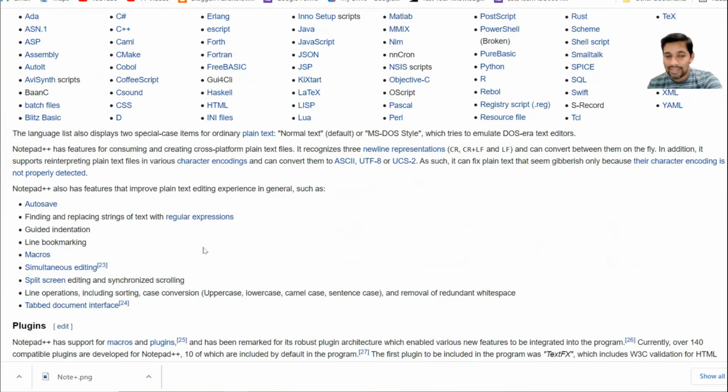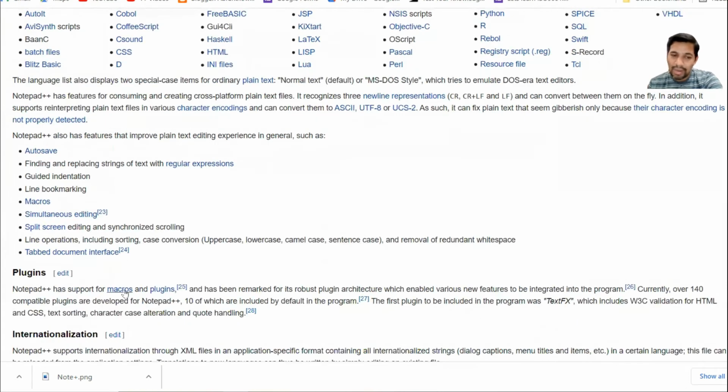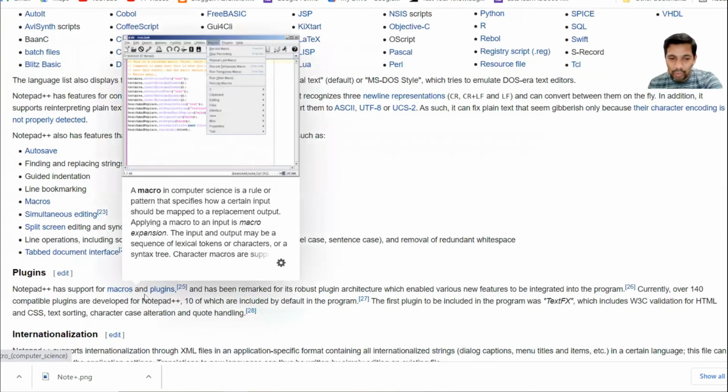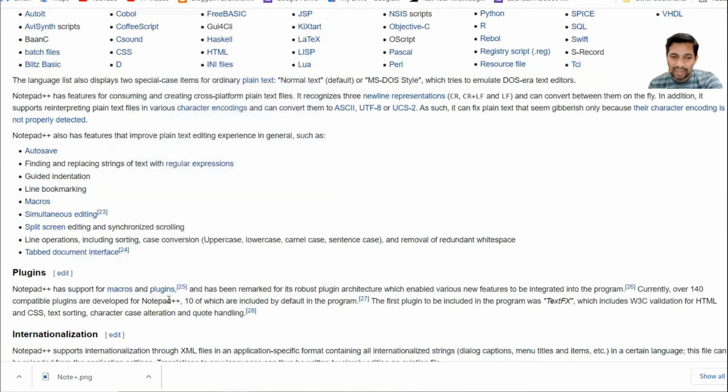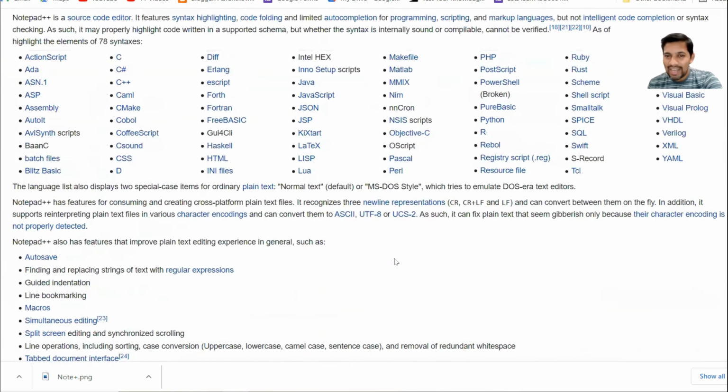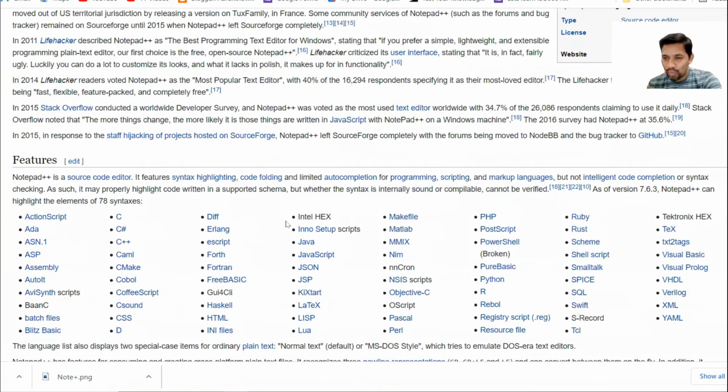It also has plugins. It supports macros, and it has a couple of plugins that we can also use. So it's a remarkably incredible application, and I would like to show a quick example of what I have done using Notepad++.